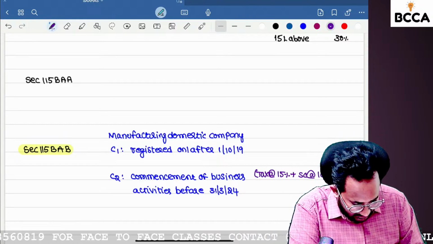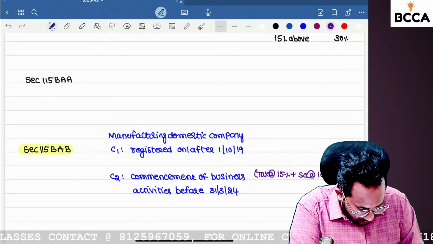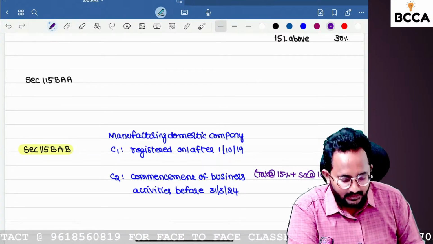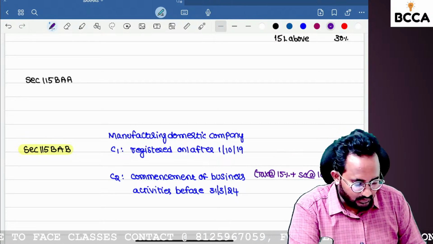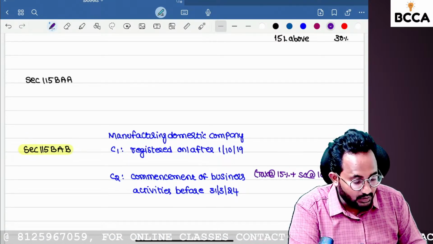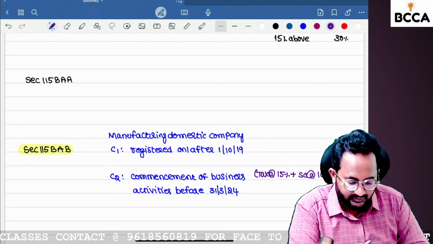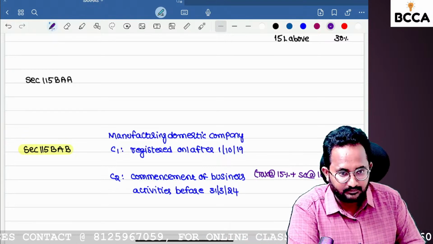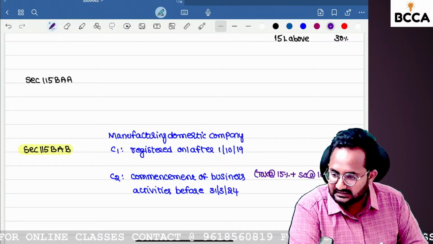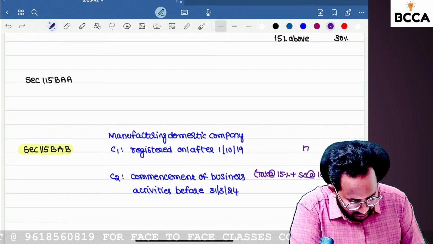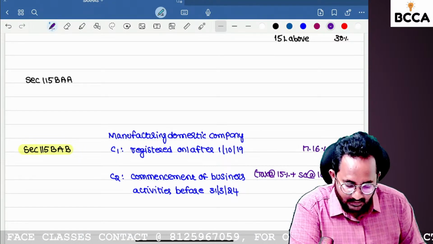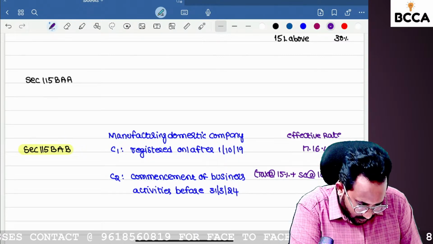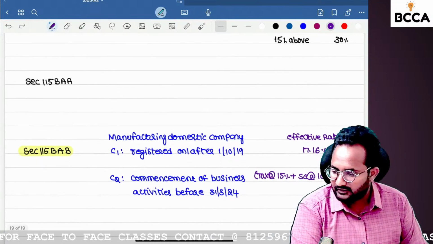Next, health and education cess is at the rate of 4%. Please take the calculator. Don't just add the rates; the effective rate we have to identify. 15 plus 10 percent plus 4 percent gives 17.16 percent. This is what is called the effective rate.